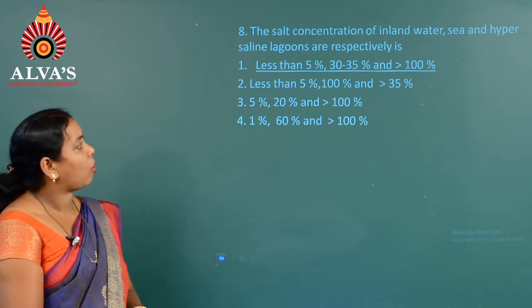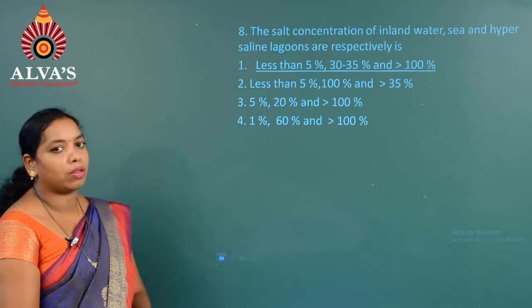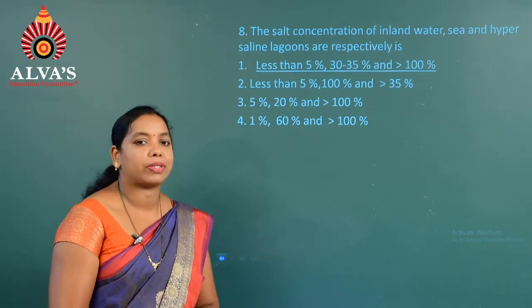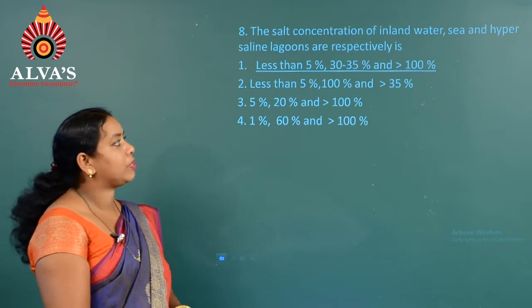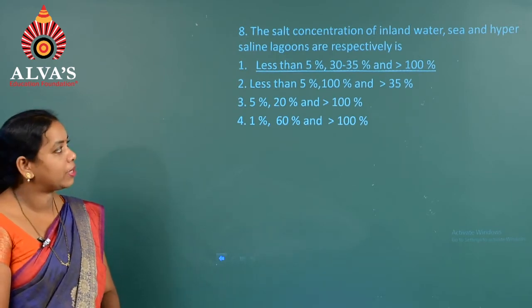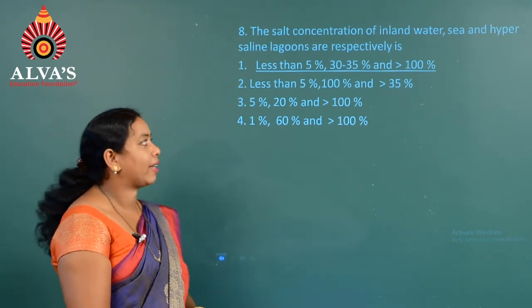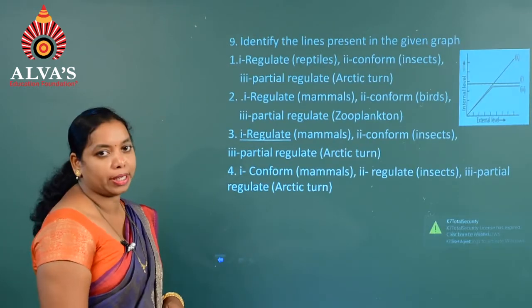So, here the correct option is the first one. If you consider inland water, it always has less than 5% salinity, whereas sea water has 30 to 35% salinity, whereas a hypersaline lagoon has more than 100% salinity. Hence, the correct option is the first one for question number 8. We will discuss question number 9.